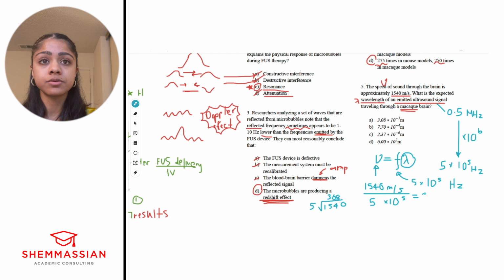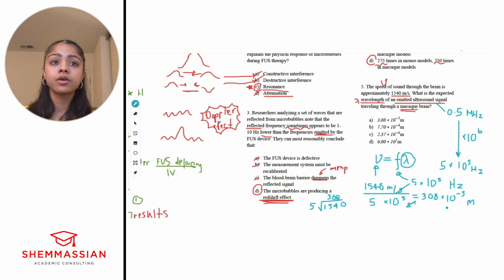Okay, so this equals 308. And since the 10 to the power of 5 is the bottom, it's going to be 308 times 10 to the power of -5. What is units? Meters, right? So we had per second here, so we can eliminate those. We got meters. Okay, 308 times 10 to the -5.